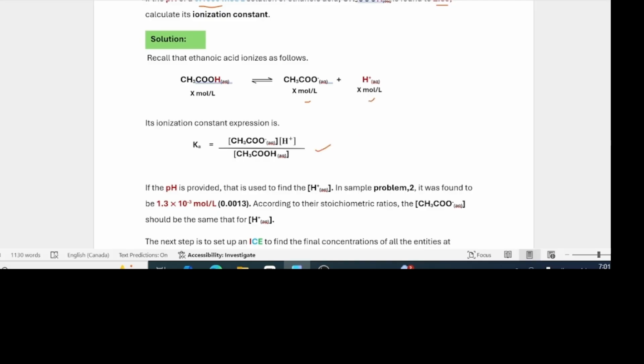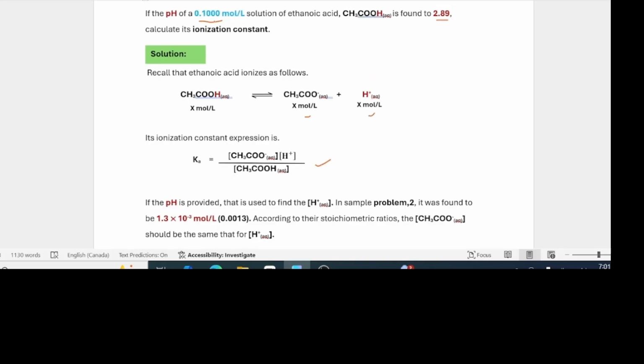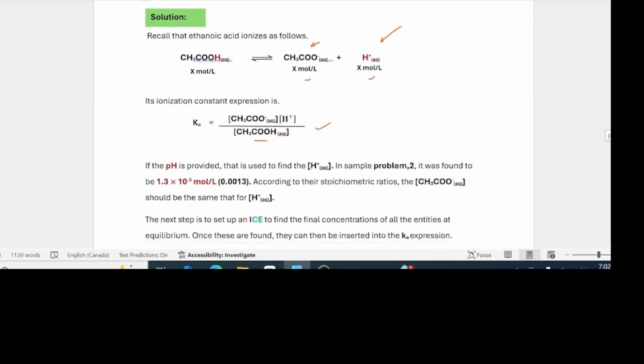Let's see what are provided. We're given the initial concentration and we're given the pH of it. This pH here can help us to determine the H+ ion concentration. And since these two are the same, that will tell us what this one is. The only thing that is left to do will be to calculate what is left of that at equilibrium. We'll use the pH to calculate H+. And we found what this was already.